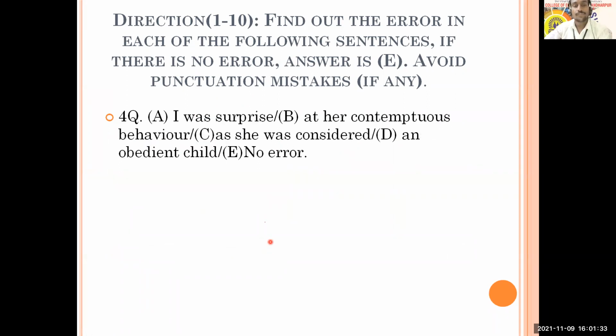Next, question number 4 is in front of you. This question says, I was surprised at her contemptuous behavior as she was considered an obedient child. I think this is quite simple, and all of you are able to answer it. I got an answer from Nikita. Others, please respond. Shubham also. Prithviraj, Yash, then Saifa is there. Then Krishna, Rutuja. Everyone is there, and this time everybody is with one option. Sakshi, you just think about your option. Pradna is also here, and all of them have option A.